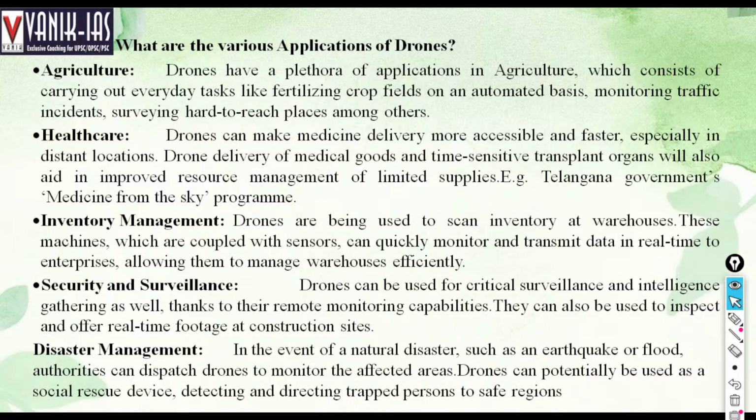Then disaster management. In the event of natural disasters such as earthquakes or floods, authorities can dispatch drones to monitor the affected areas. So, monitoring the affected areas and calculating compensation, all these things need access by disaster management.